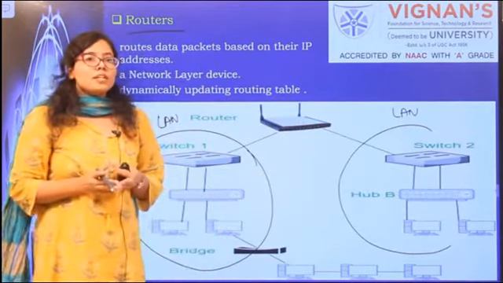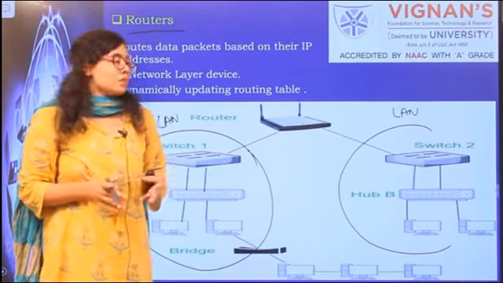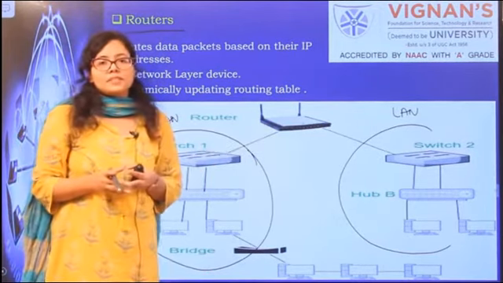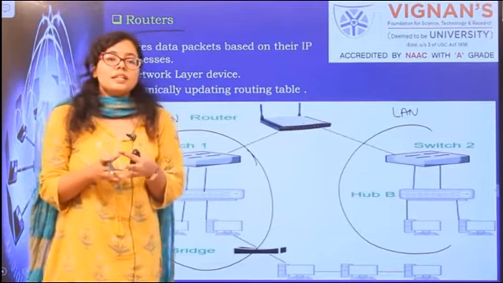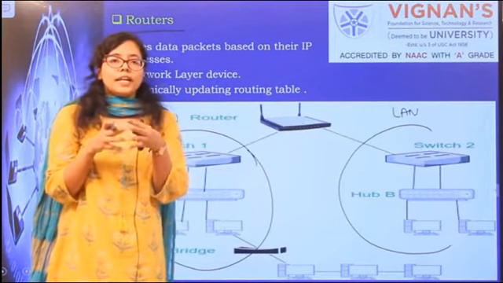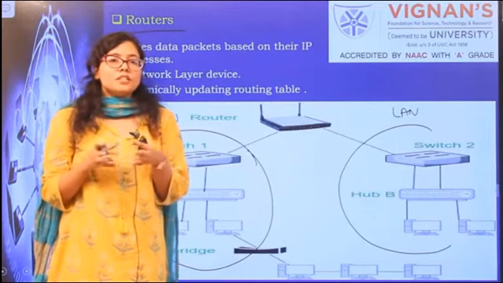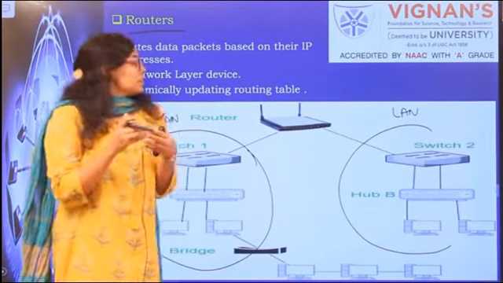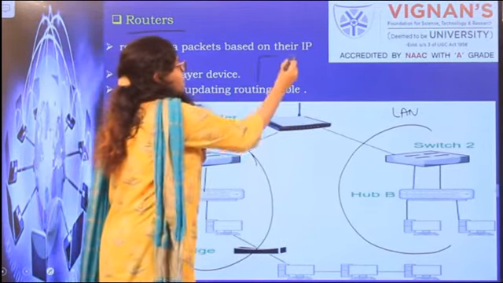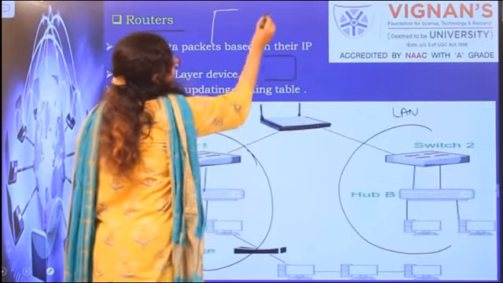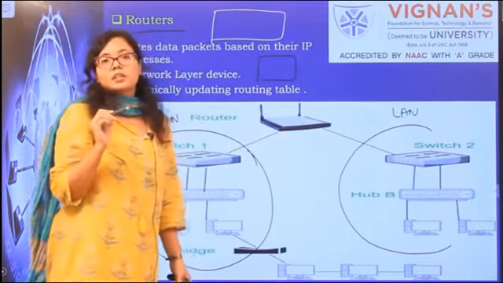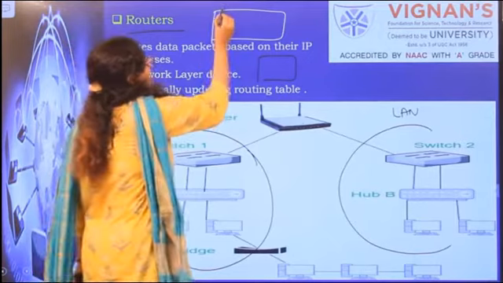So what are routers doing? Routers are connecting these two LANs. You can think of a router as a way of connecting your LAN to the outside internet. And how does it do so? It does so by maintaining a routing table. Like the switches that we have studied maintain a switching table, routers maintain a routing table.